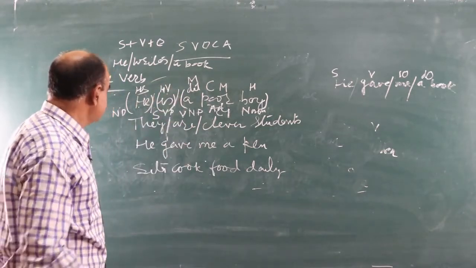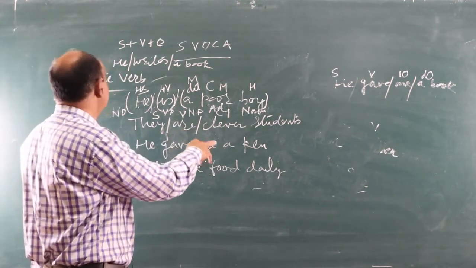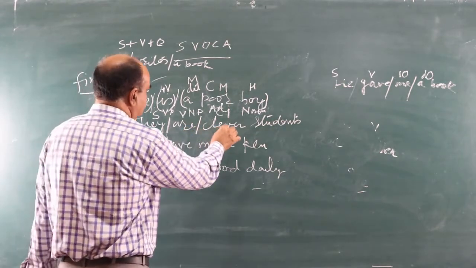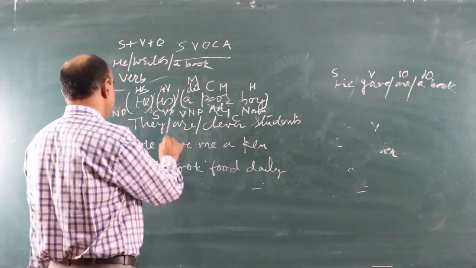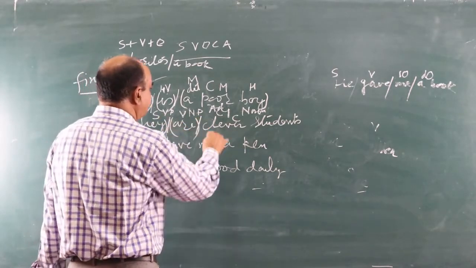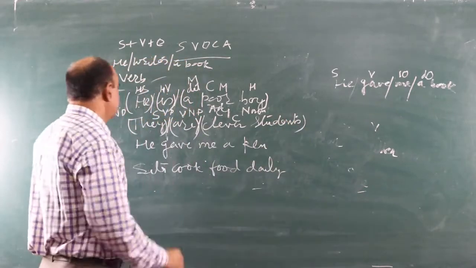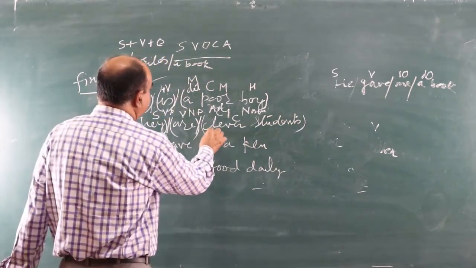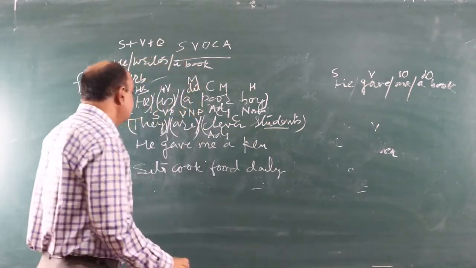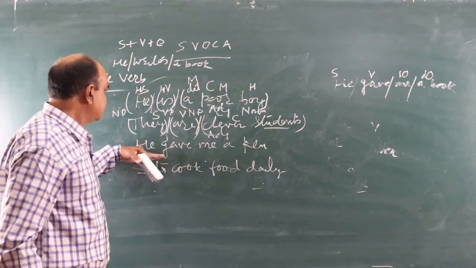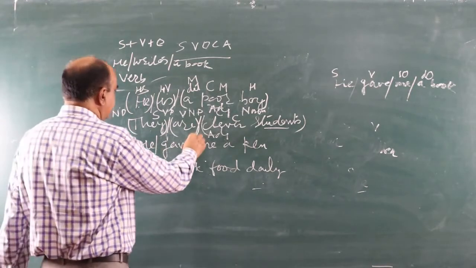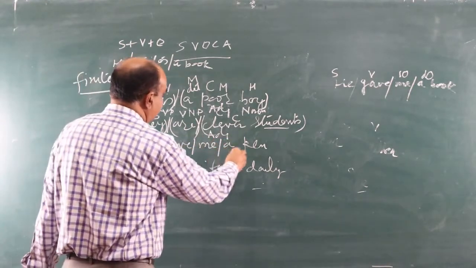We take another sentence. They are clever students. They, subject, are, verb, clever students, complement. They is a phrase, are is also a phrase, clever students is a phrase. Clever here is also an adjective, working as an adjective of students. In this way, we can analyze the next sentence. He gave me a pen. He is our subject, gave is our verb, me object, a pen object.